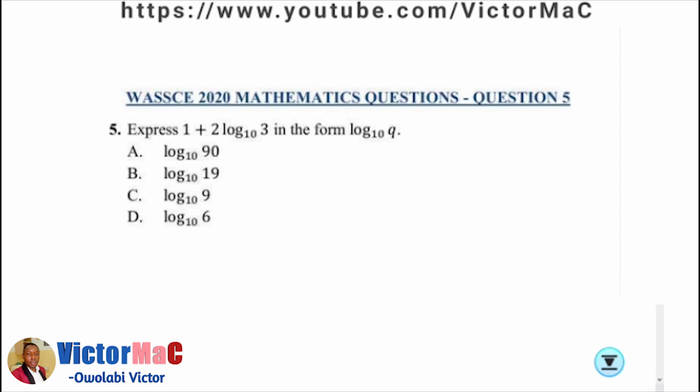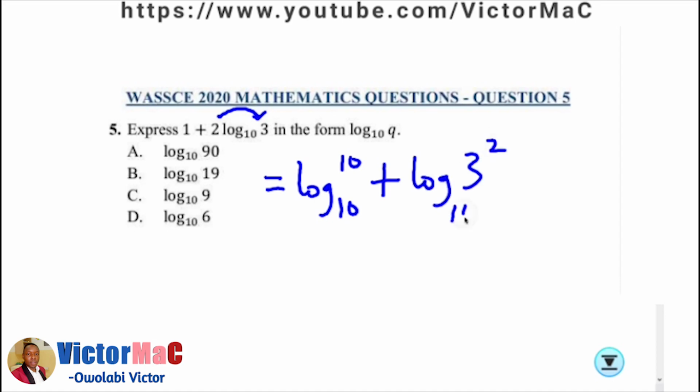WASSCE 2020 mathematics questions. Question number 5. Express 1 plus 2 log 3 base 10 in the form log q base 10. First, 1 can be re-expressed as log 10 base 10. And also, the 2 can be transferred as the power of 3. So we have log 3 squared base 10.